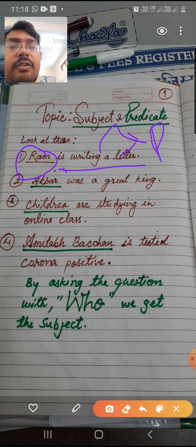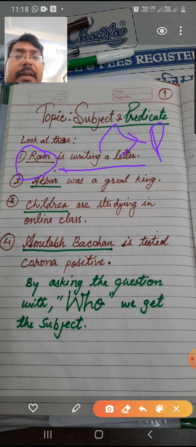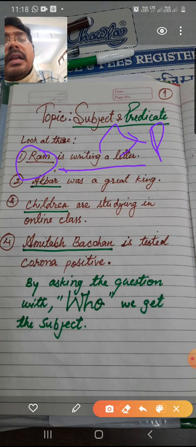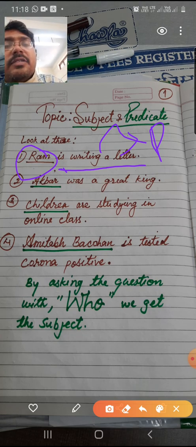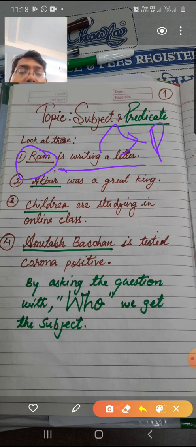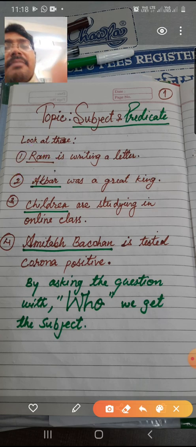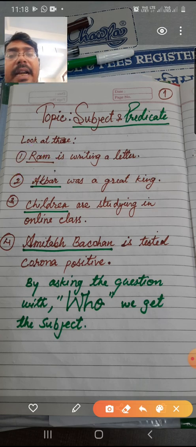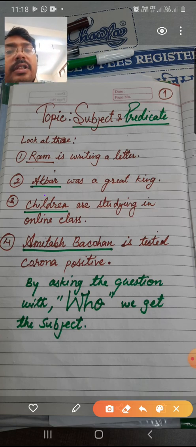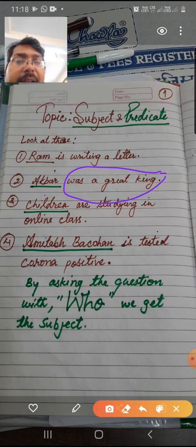I hope it is clear to you. From is to the writing part. Is writing a letter, full. This whole is the predicate part, as Ram is the subject and is writing a letter is the predicate part. So I told you that other than the subject, the remaining part is predicate. So in this way you can see, Akbar was a great king. Akbar is the subject, and the remaining part from was a great king, the whole will become the predicate. Was a great king, it will become the predicate part.